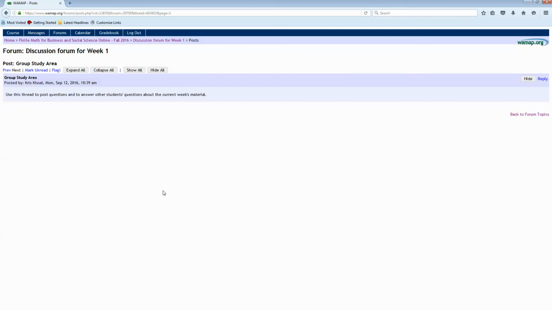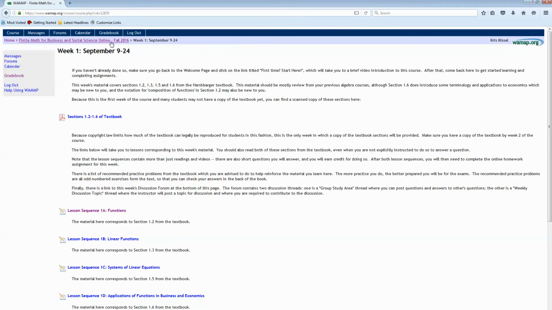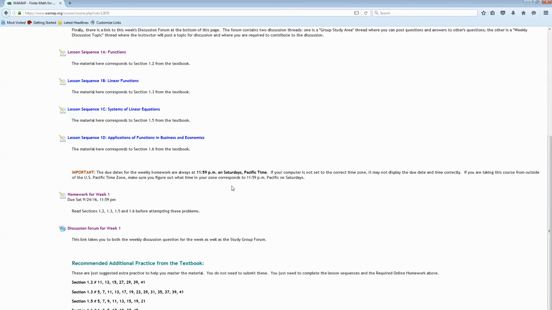Also, be as specific as possible about where the question's coming from. Is it from a lesson sequence? If so, which one? Is it coming from the weekly homework? If so, which question is it? This will help your fellow classmates and me when we try to answer your question. When you log in here and you see questions that you think you know the answer to, you should also be trying to help your classmates by answering those questions. You'll find it helps you to remember things once you've taken the time to try to explain it to somebody else.